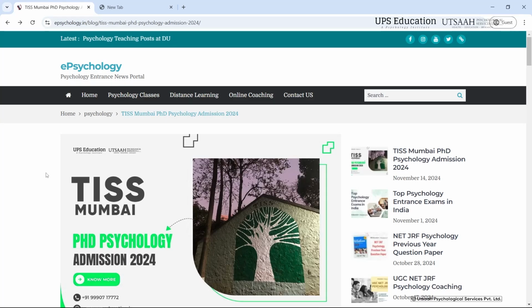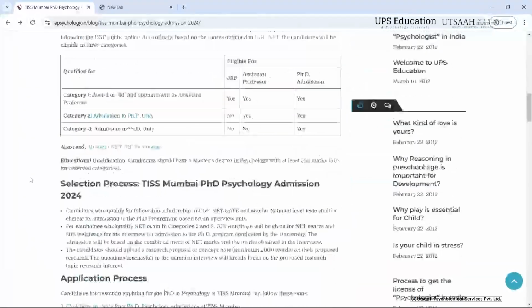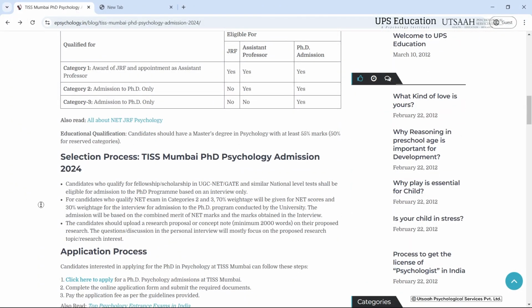So the Tata Institute of Social Sciences Mumbai, that is TISS, has announced admissions for its PhD program in psychology for the academic session 2024 to 2025. To fill the form, you'll find the link of this form in the description box, and from there you just have to scroll down till application process here.